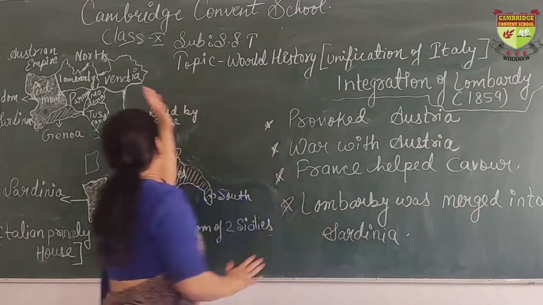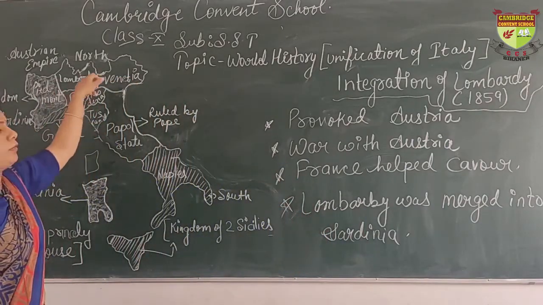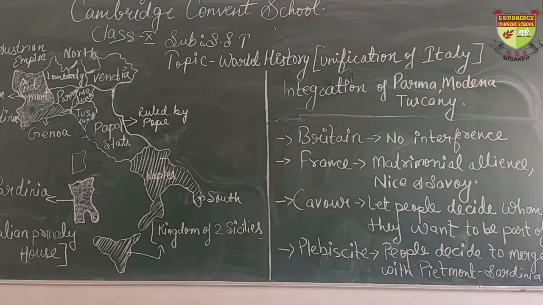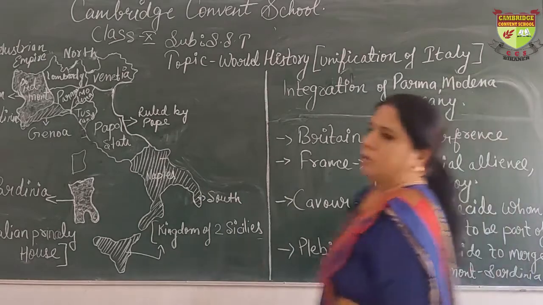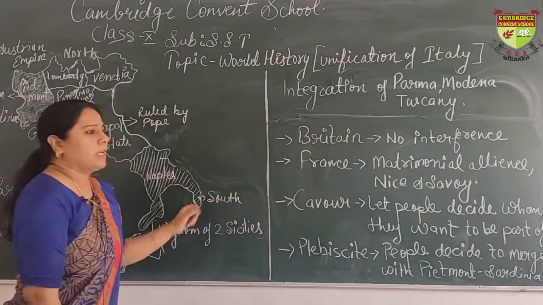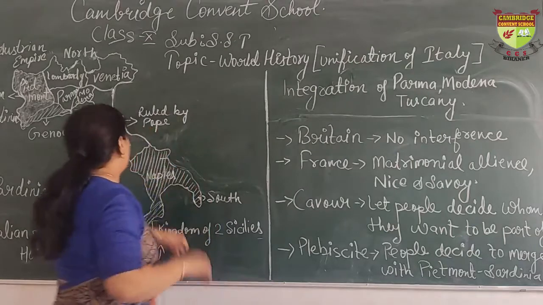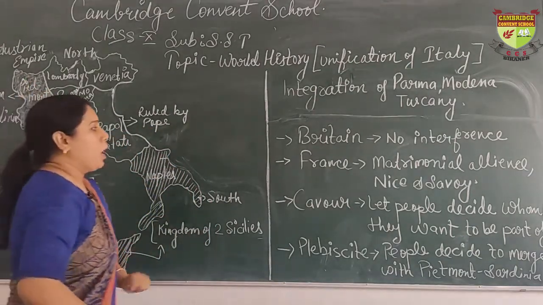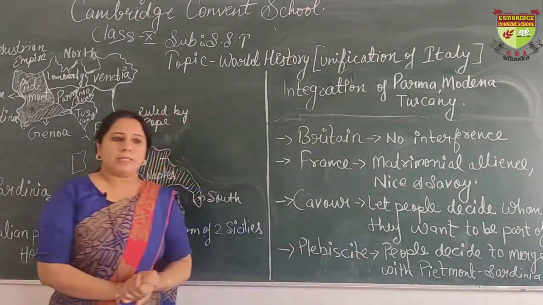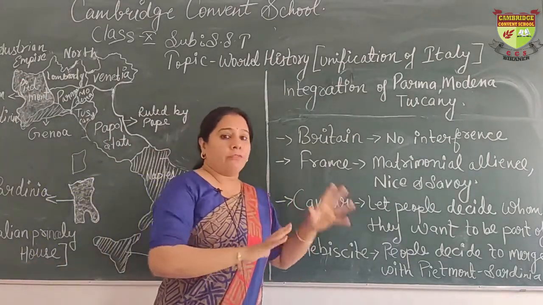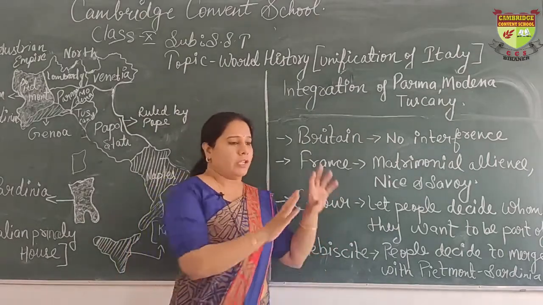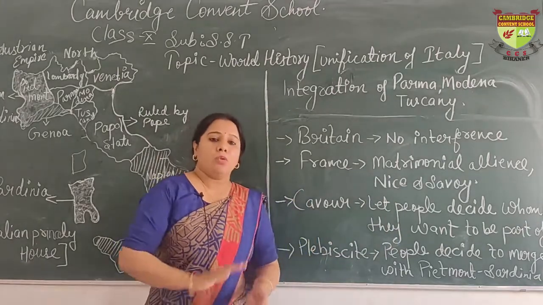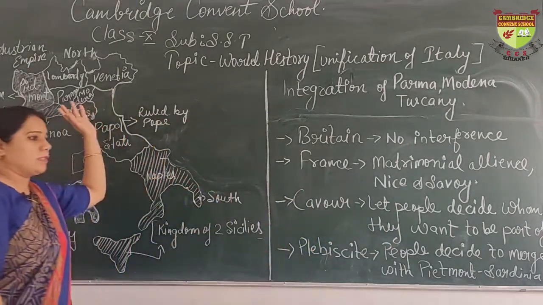So Venetia, Parma, Modena and Tuscany were still under Austrian rule. Now let's see how Parma, Modena and Tuscany were merged into Sardinia. These three states were very eager to merge with Piedmont, Sardinia, but Austria was not ready to hand over these states. As Cavour had already raised the issue of Italian unification at the international level, he had proved how Austria was suppressing these three states.